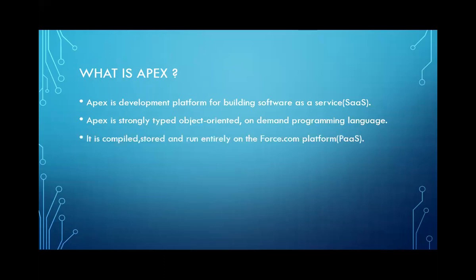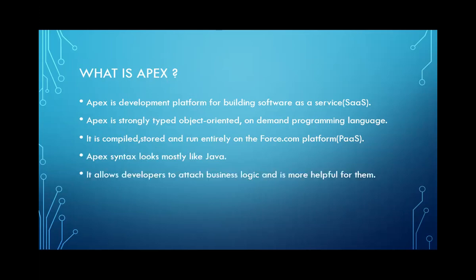Next, it is compiled, stored, and run entirely on the force.com platform. Compiled here means that the source code is converted into a high-level language, and it is entirely run on the force.com platform, as it is a platform as a service. It provides us a platform to build certain applications. Apex syntax looks mostly like Java, as it also follows an object-oriented approach.